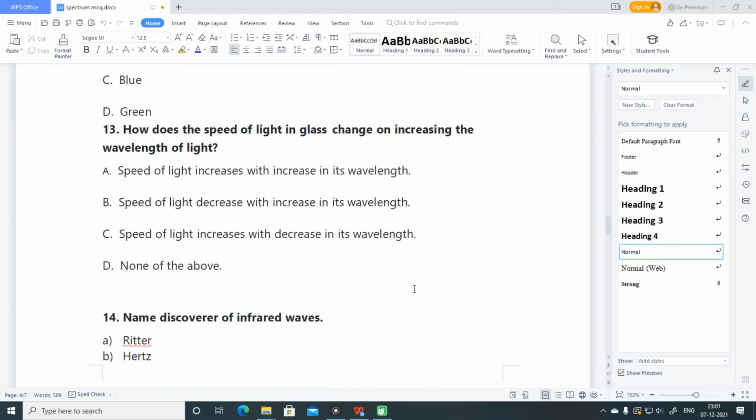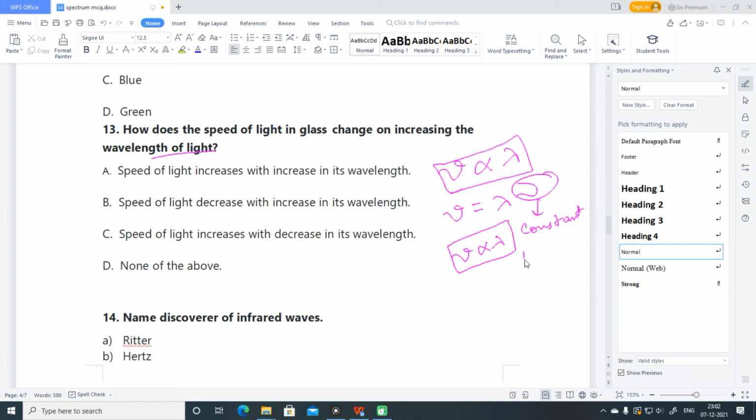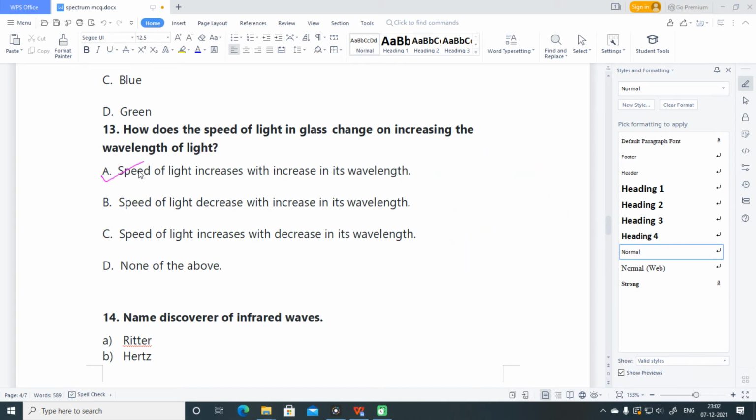Proceeding to next question. How does the speed of light in glass change on increasing the wavelength of light? See, velocity of light and wavelength of light both are directly proportional to each other. How do you know this? See, velocity is equal to wavelength into frequency. Frequency of a wave remains constant when light moves from one medium to another. So velocity is directly proportional to wavelength. So if the wavelength is increasing, velocity is increasing. So speed of light increases with increase in its wavelength. A option is correct for the 13th question.